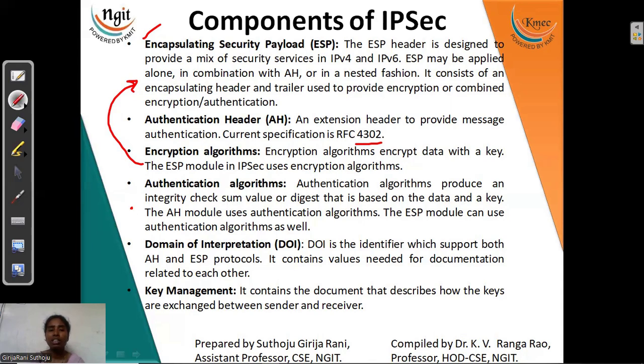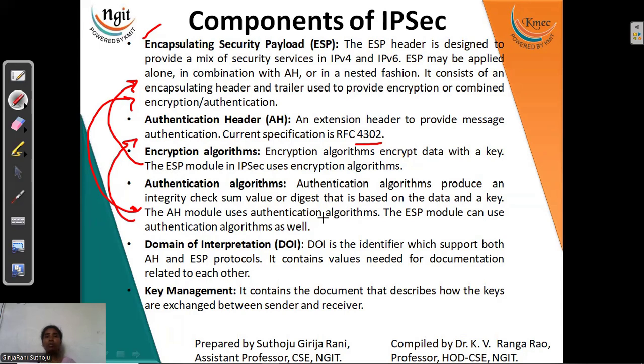Next, authentication. These are used in both the modules of AH and ESP. Right, because ESP is also providing authentication. So now the algorithms discussed for authentication: we have Kerberos, where we are going to discuss the authentication of a particular user. So there we are also going for integrity.